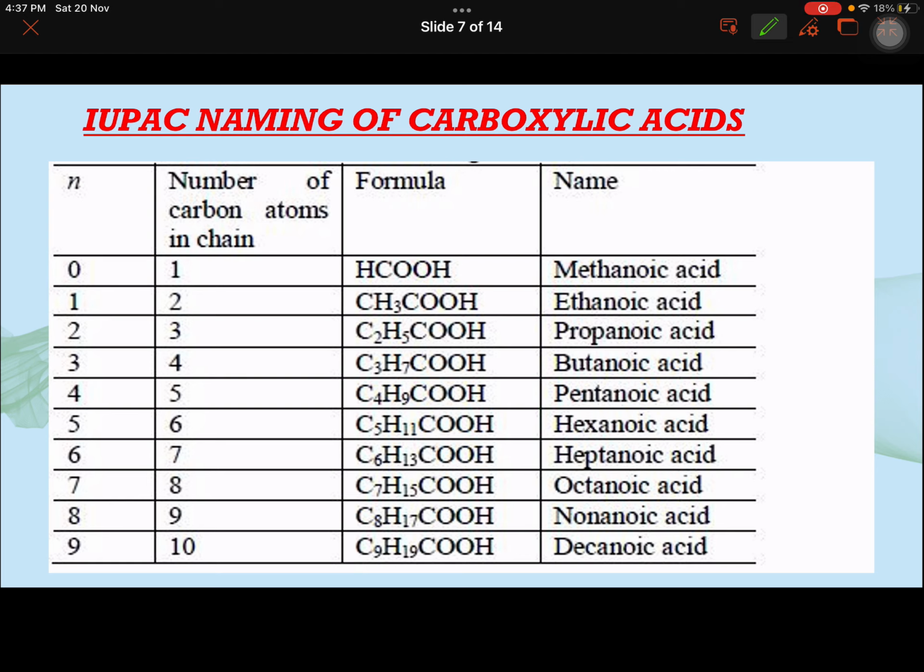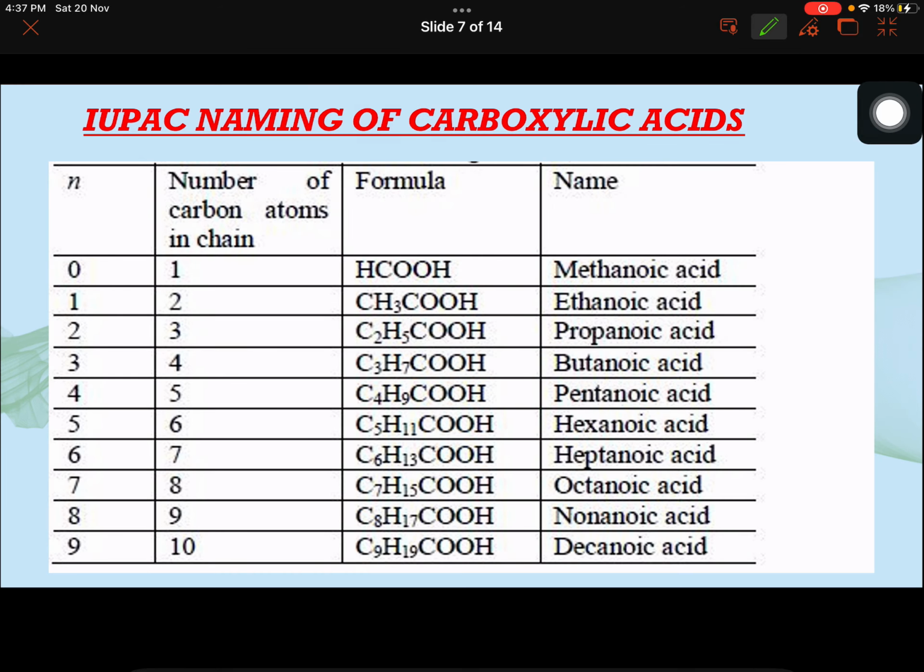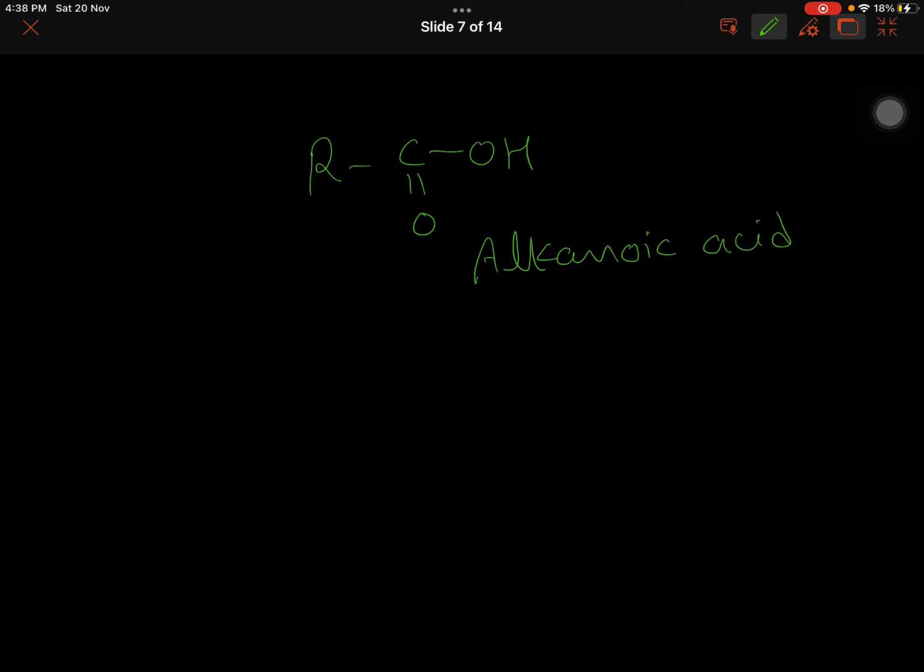Then the next is IUPAC naming of carboxylic acids. Carboxylic acids have the general formula RCOOH, carboxylic acid. And they are called alkane, drop the E, alkanoic acid. So alkanoic acid, in this functional group also there is carbon.